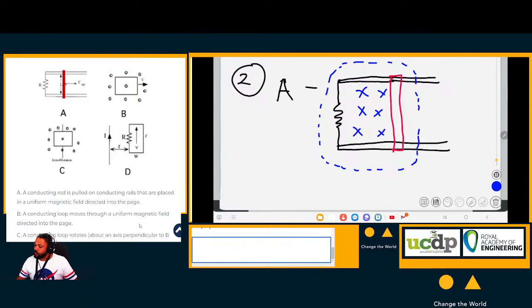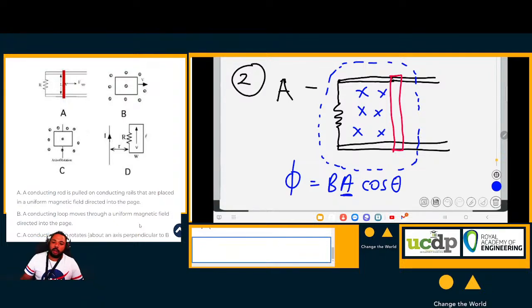Now the magnetic field B is constant. That magnetic field is uniform, it's constant. But as this rod is being slid back and forth, this area inside is changing all of the time. Meaning, now if the area changes, we know that flux is equal to BA cos theta. Now if the area changes, it means the flux is changing. And if the flux is changing, an EMF is induced.